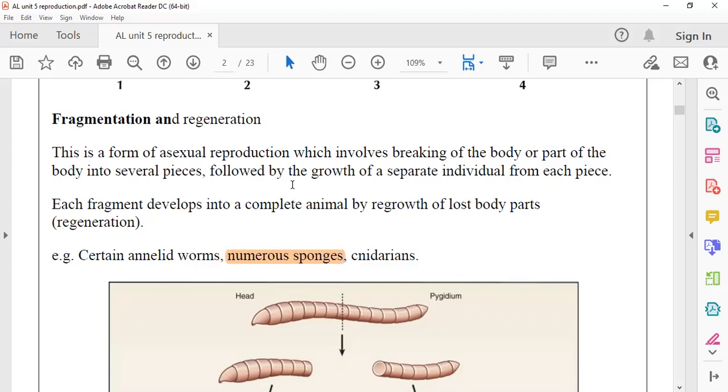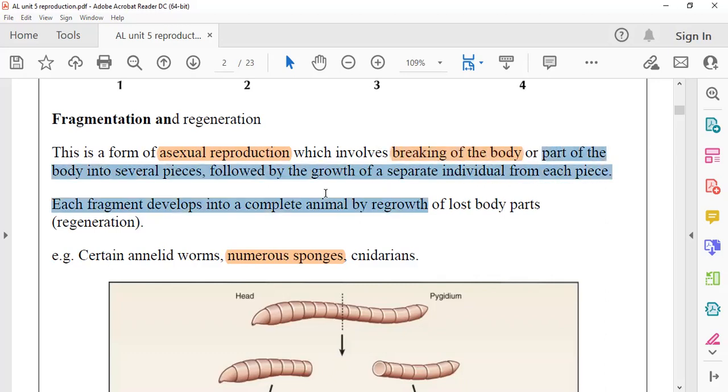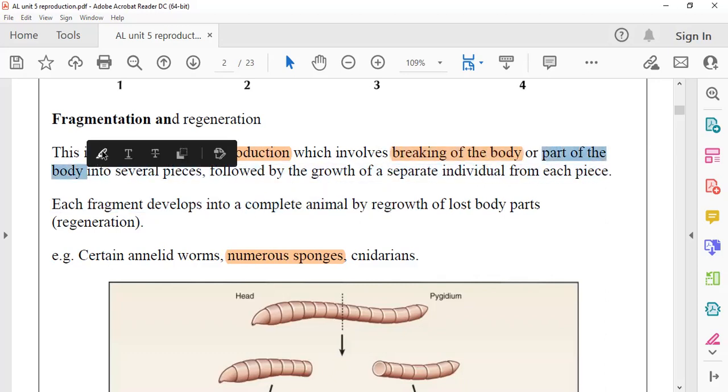Right. So what is fragmentation? It's an asexual reproduction method. It involves the breaking of the body. The body can break, or part of the body can break. The whole body can break, or one part of the body can break into several pieces.